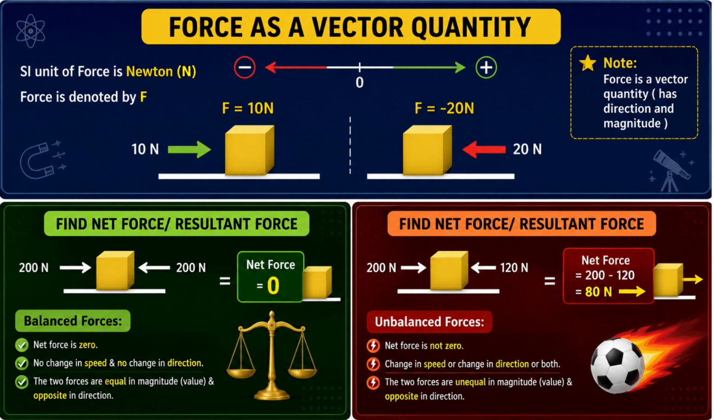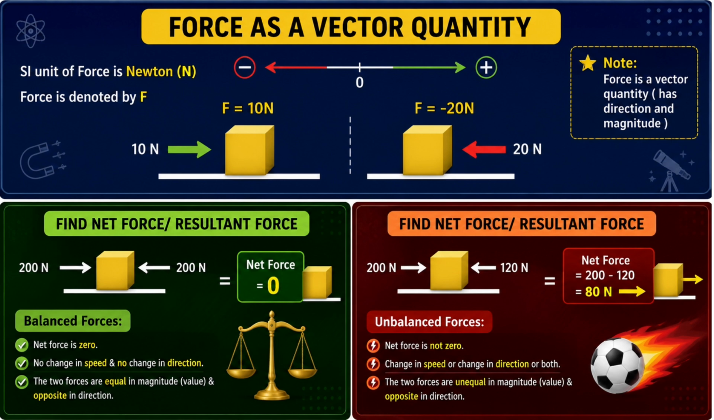Now let's understand net force or resultant force. It means the total force acting on an object. Look at the green box. Two equal forces of 200 Newton are pushing the block from opposite sides. Will the block move? No, because they cancel each other out. This is called balanced forces. Here the net force is always zero.